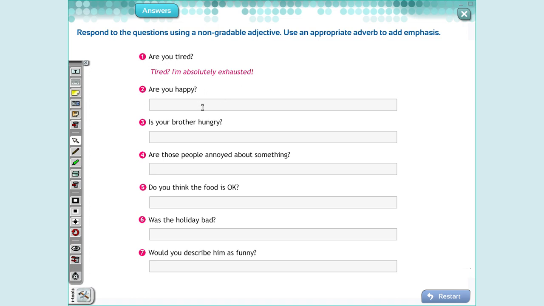When I talk about happy, which adjective comes to your mind? Delighted could be. Great. Hungry. Starving. Or maybe famished, that is faminto, esfomeado.